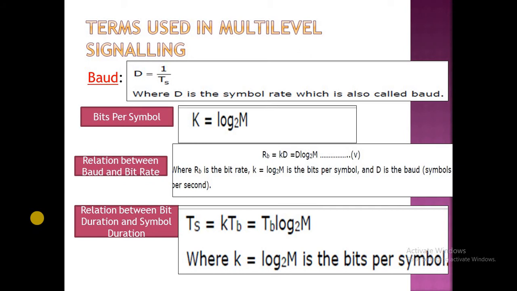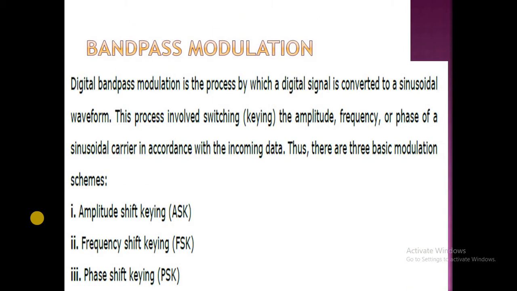So what I have discussed: amplitude shift keying, frequency shift keying and phase shift keying. These three are the band pass modulation schemes. The band pass modulation scheme is one part of the digital pulse modulation schemes, and mainly three types are involved.